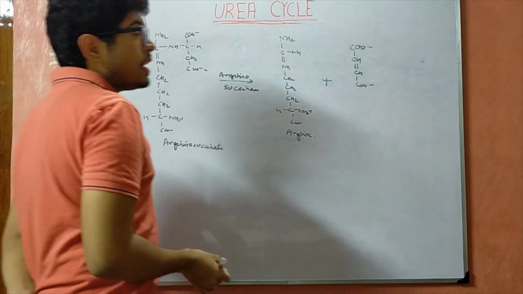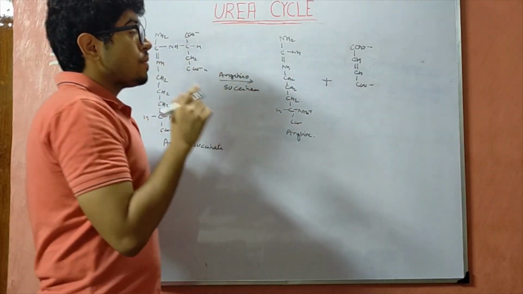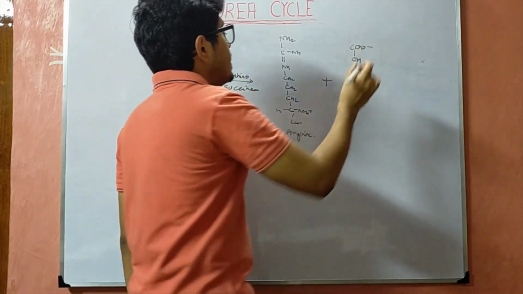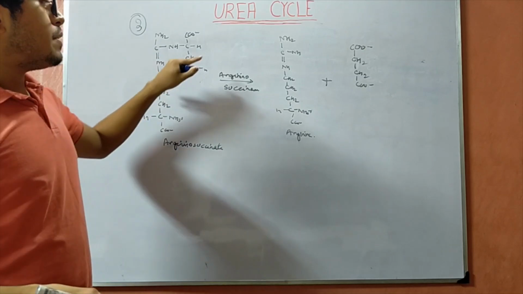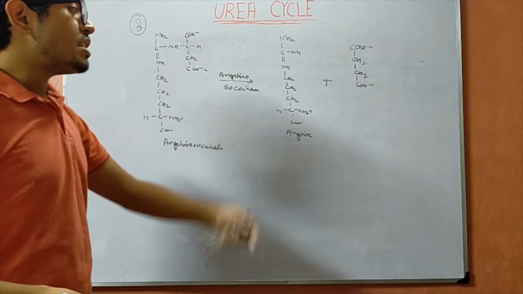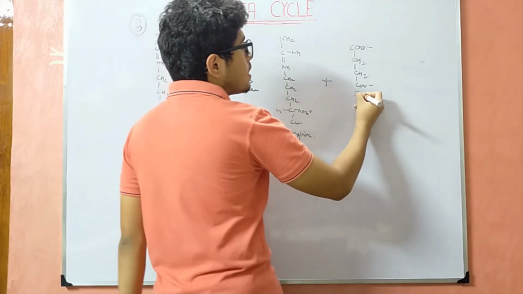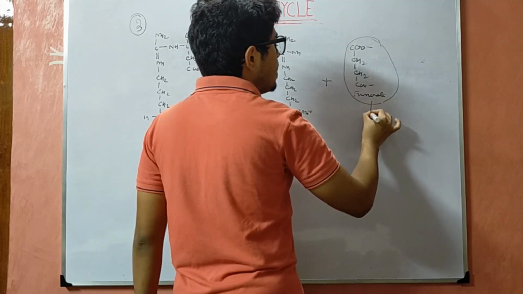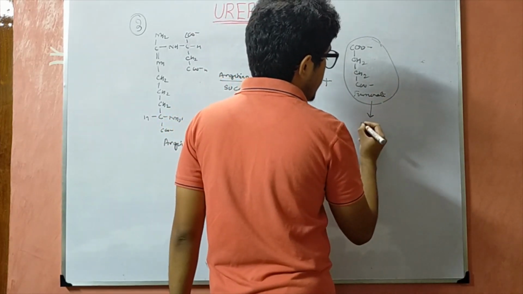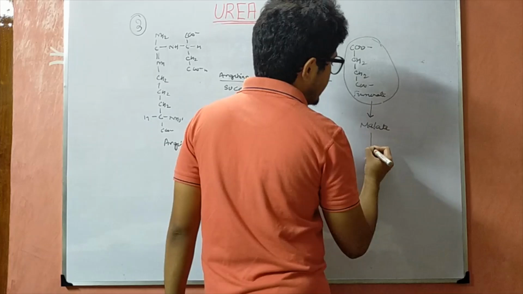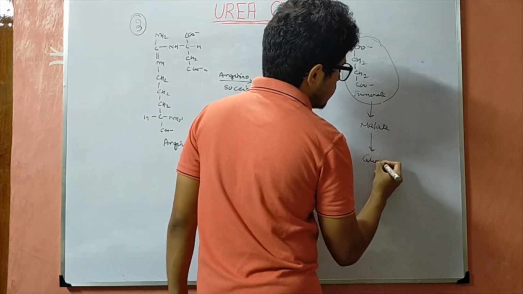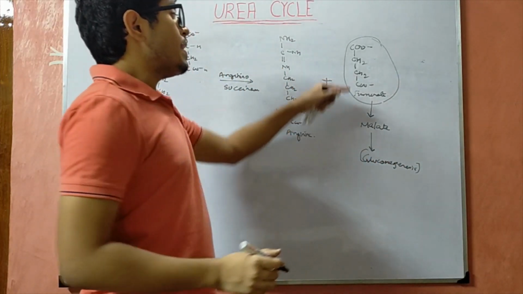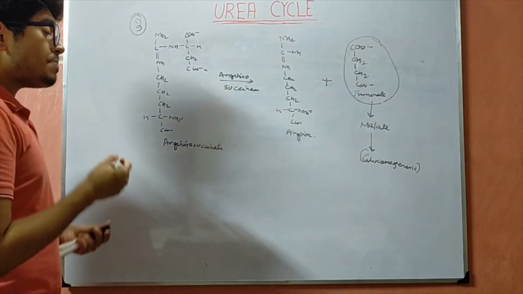So we get fumarate along with this. Here there is a reaction with argininosuccinase where we get arginine, and we also get fumarate, which will subsequently form malate and therefore enter the gluconeogenesis pathway. Therefore this fumarate goes into the gluconeogenesis pathway.